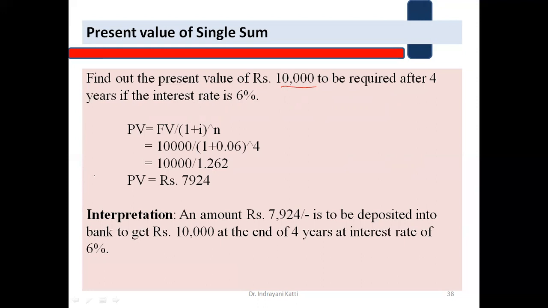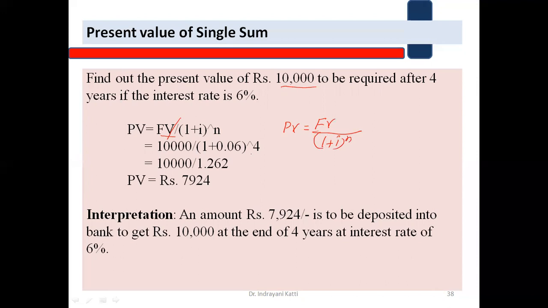The formula to calculate the present value: PV is equal to future value divided by 1 plus i raised to n, right? So this is what I have just now told you. Present value is equal to future value divided by 1 plus i raised to n.